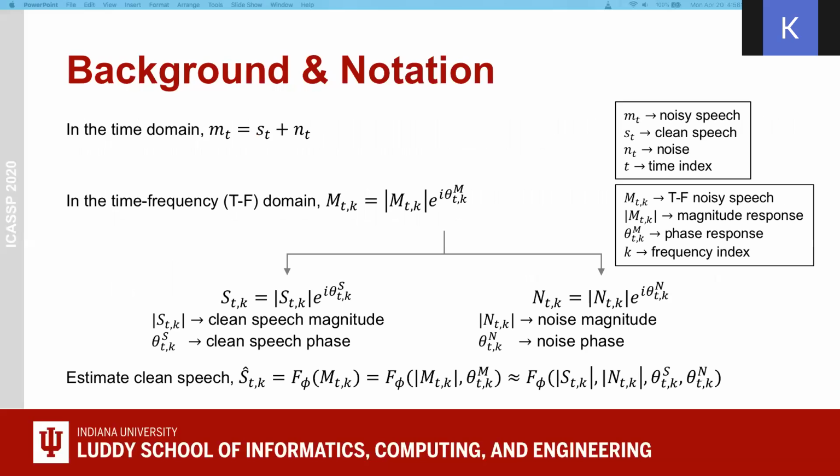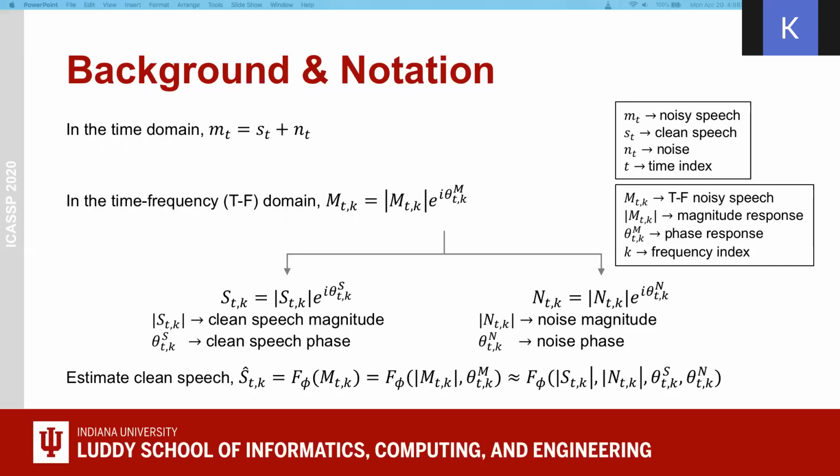Time for the background and notation. In the time domain, noisy speech m(t) is a sum of clean speech and noise. In the time-frequency domain, noisy speech M is the multiplication of magnitude and the exponent of its phase. We can consider this noisy speech as a union of two sound sources, S(t,k), which is the clean speech, and N(t,k), which is the noise in time-frequency. Therefore, we want to approximate clean speech S-hat(t,k) by learning the function f-phi on noisy speech, in other words, on the magnitude and phase of the noisy speech.